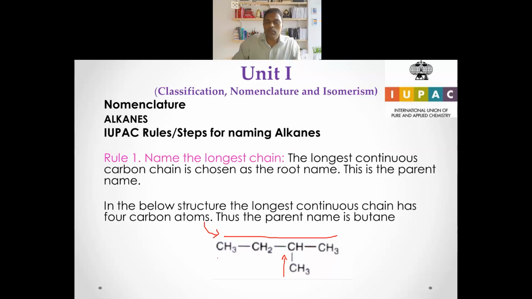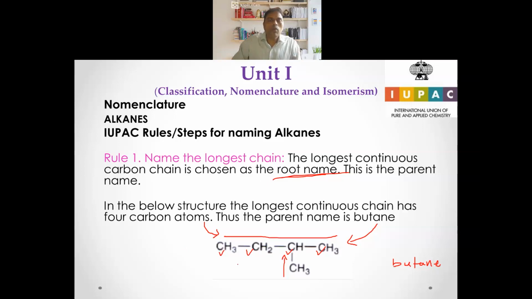So what is the name of this chain? How many carbons are there? 1, 2, 3, 4. There are 4 carbons. So we are going to name this as butane. Here butane is going to be the parent chain, or we call that the parent name. Butane is the parent name. It is also the root name now. You observe the difference between this naming and the common naming.